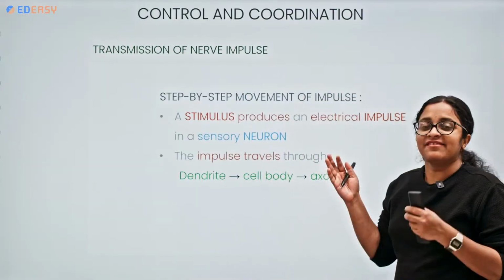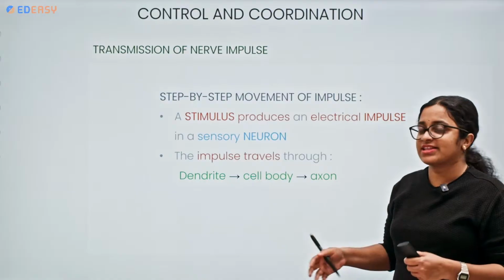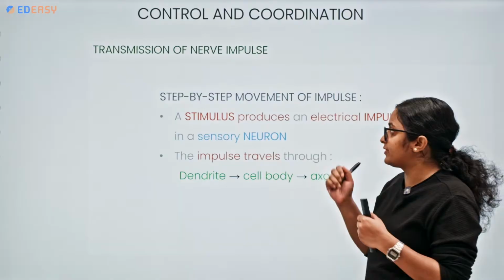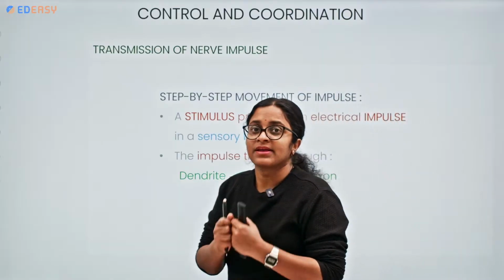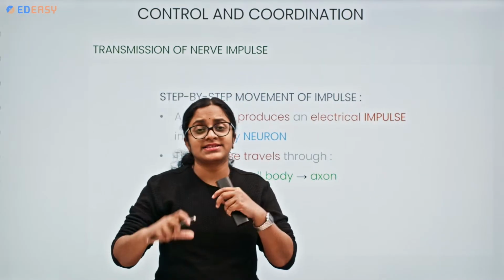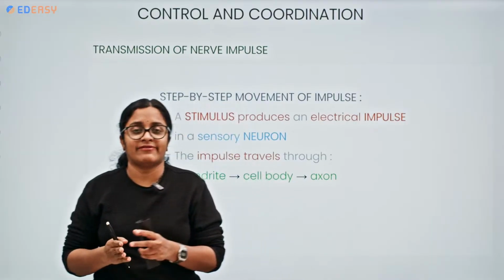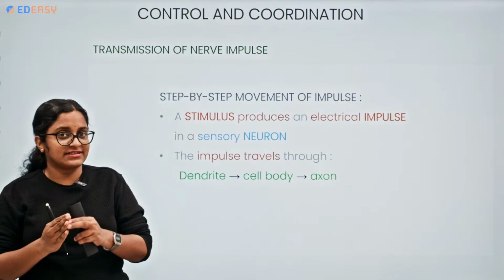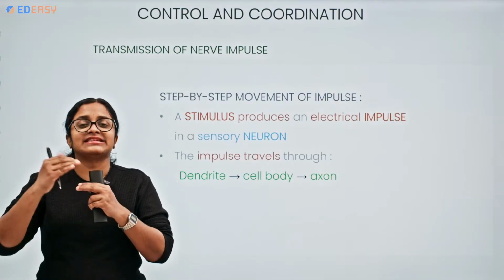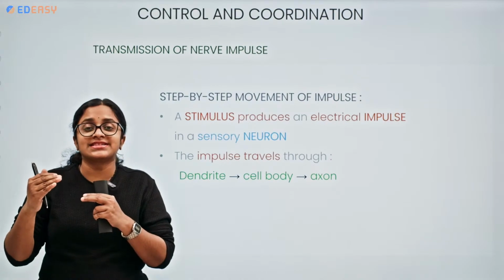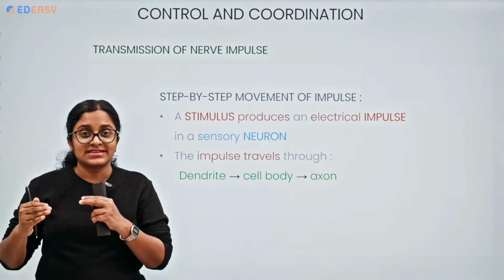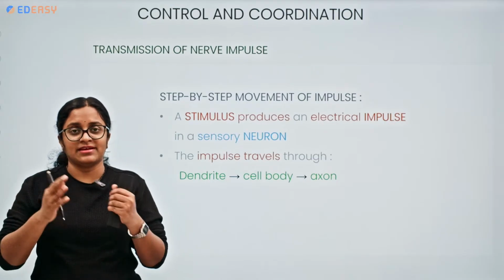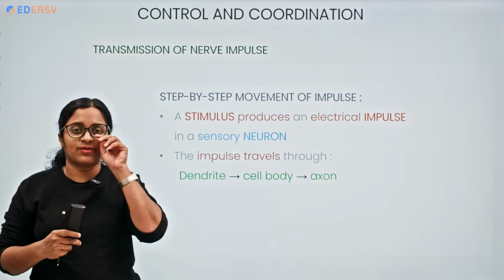So, coming to the nerve, we shall be understanding the transmission of nerve impulse, how there will be step by step movement of impulse. Initially, whenever there is any change in our environment, the stimulus will be detected by the receptors of the sense organs. They send the signal to whom? To the sensory neuron. From the sensory neuron, the signal gets sent to the central nervous system, either the brain or the spinal cord.